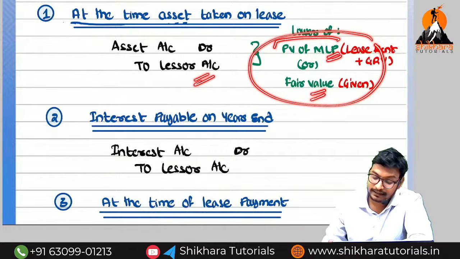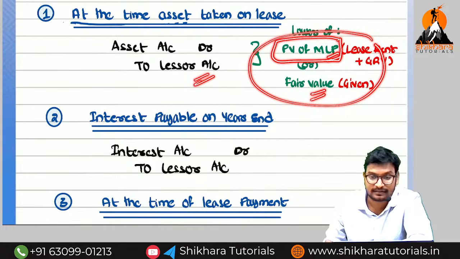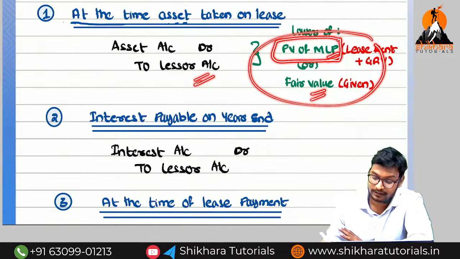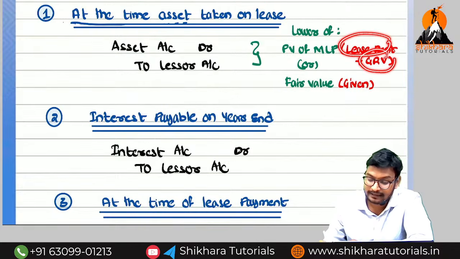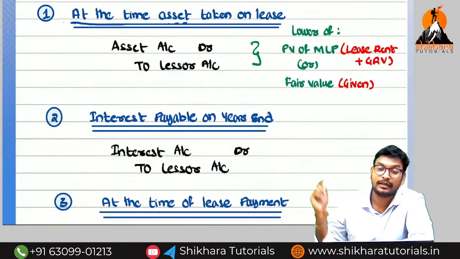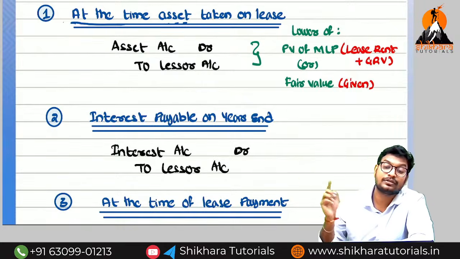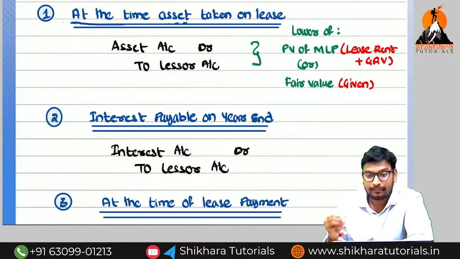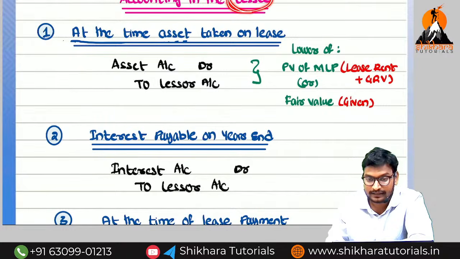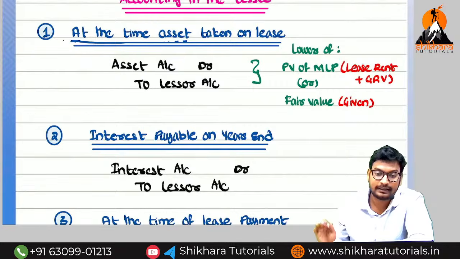So how to calculate the present value of minimum lease payments, we have discussed. Okay, don't worry, we will discuss. We are going to discuss the problems also. So from the lessee point of view, what is the meaning of lease payments? Lease payments means lease rent plus guaranteed residual value. From the lessor point of view, we have to add the unguaranteed residual value, which also forms part of lease payments in the hands of the lessor. Now we are discussing in which hands? In the hands of the lessee. Means what are the two things we need to consider? Only the lease rent and guaranteed residual value.